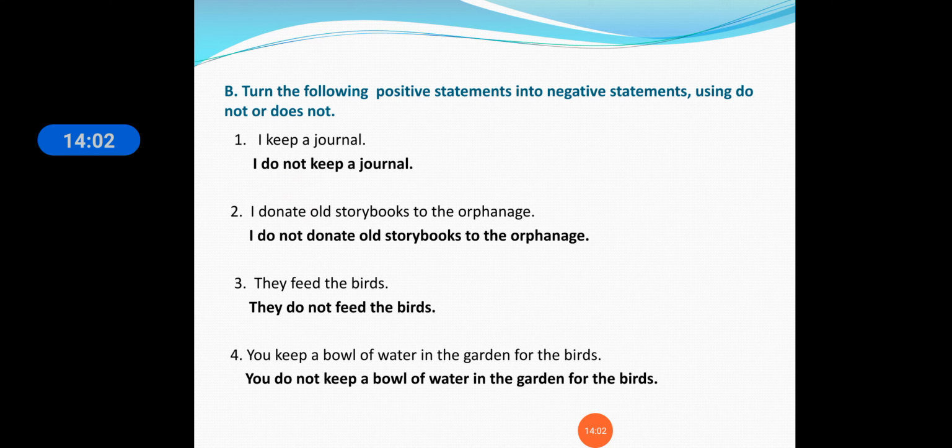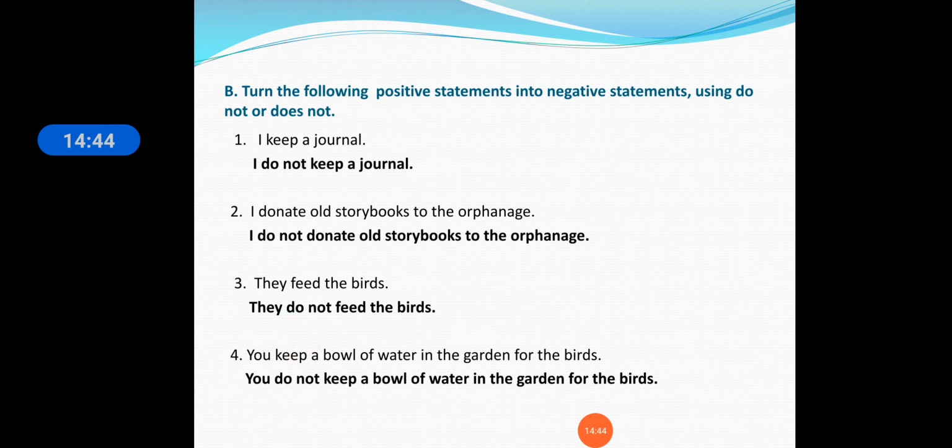Now see the second one. I donate old storybooks to the orphanage. Now "I" is also singular, so we'll use "do not". I do not donate old storybooks to the orphanage. They feed the birds. They do not feed the birds. Now here also plural is there. So you have to remember "doesn't" will only come where he, she, it, or the name of a person or thing is there. You keep a bowl of water in the garden for the birds. You do not keep a bowl of water in the garden for the birds.